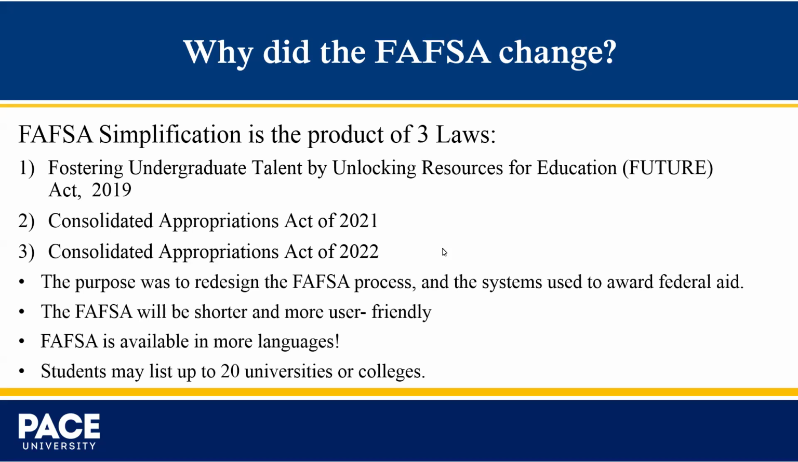Currently, the FAFSA is only available in English and Spanish. The 2024-25 application will be expanded to include the 11 most common languages spoken by English learner students and their parents. Please note, the student must be a U.S. citizen or permanent resident to file their FAFSA. Some of the languages include French, Chinese, Italian. Students may also list up to 20 colleges. Previously, the FAFSA only allowed students to list up to 10 colleges and universities.